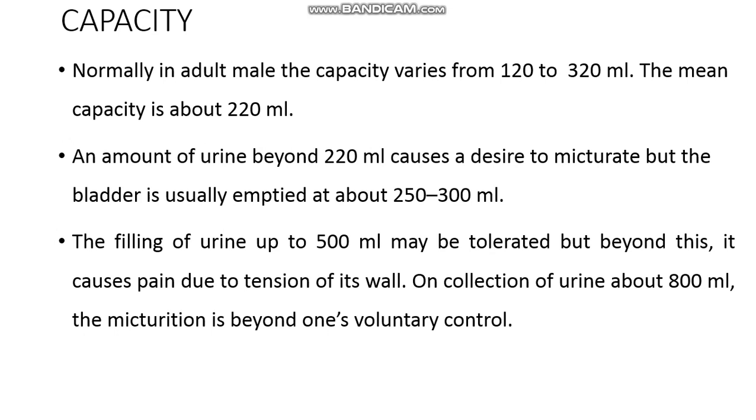So when the volume of urine exceeds 220 ml, the person may feel the urge to void the urine, but usually the bladder gets emptied at 250 to 300 ml.